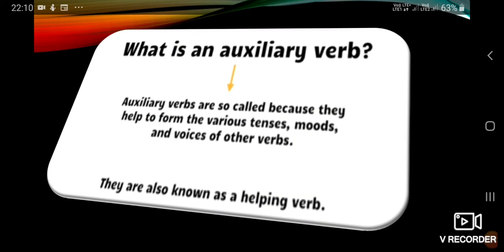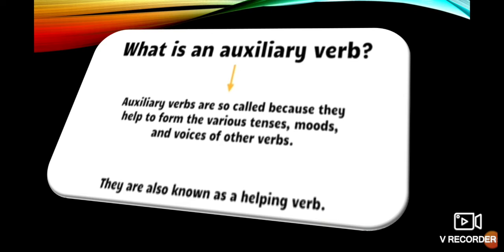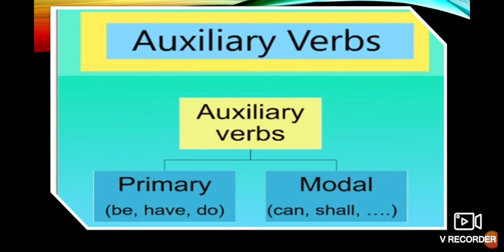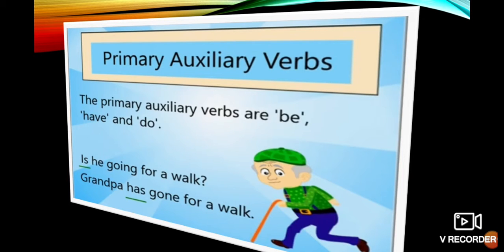Today I would like to start the verb, auxiliary verb. What is an auxiliary verb? Auxiliary verbs are so called because they help to form the various tenses, moods, and voices of other verbs. They are also known as helping verbs. They are divided into two parts. One is primary, the second one is modal. Examples are be, have, and do forms. Modals are can, shall, should, may, might, will, would, had better, etc.